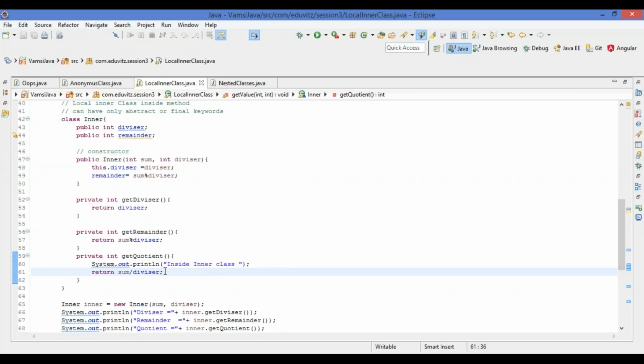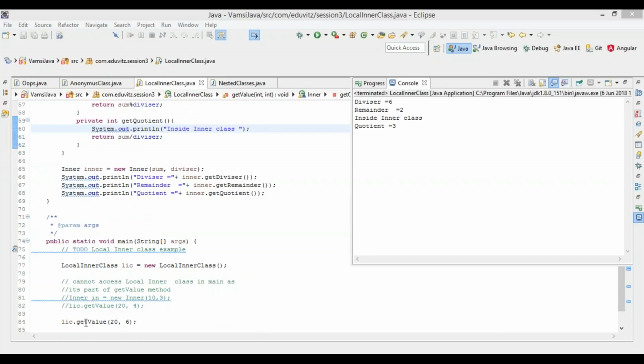We got this, like here I am printing that it is inside inner class. So inner class, right? Get value is a method of local inner class, not inner class. Get quotient, inner dot get divisor, get remainder, get quotient, these are the methods of inner class. So we got this output.